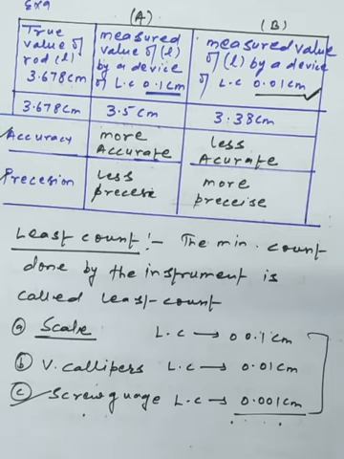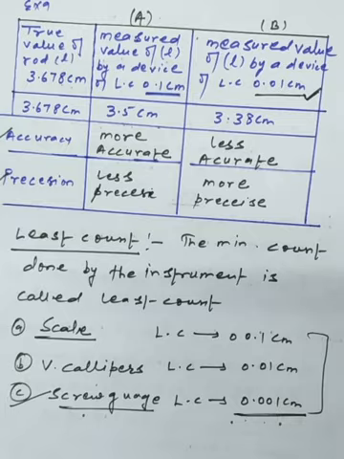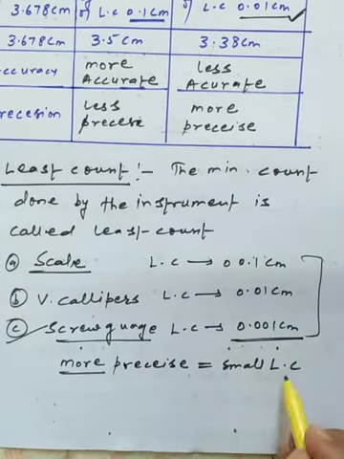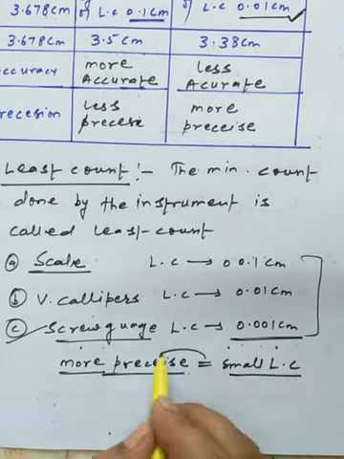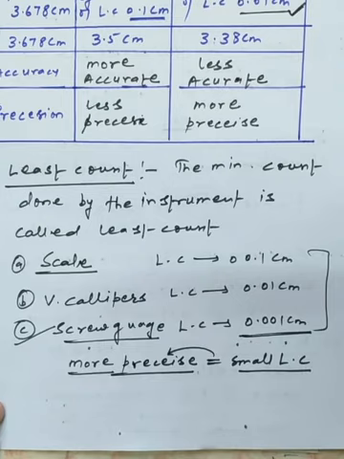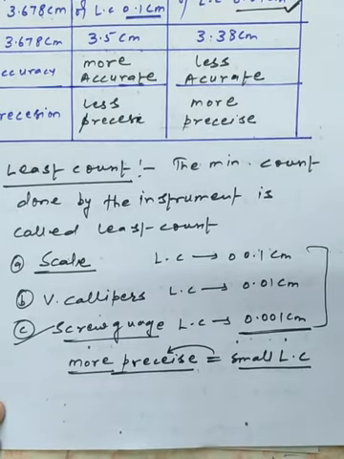So this is the basic relation between precision and least count: if any device has a small least count, it will give more precise measurement. Now we will discuss the types of errors.